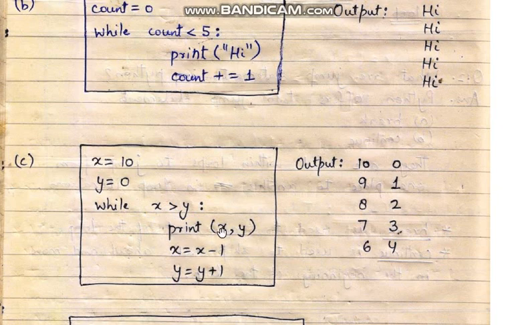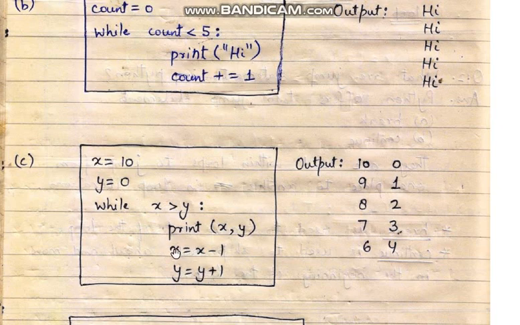So it will be printing 9 and 1, followed by the value of x being 8 and y being 2. Then again 8 is greater than 2 is true. Then it will be printing 8 and 2, and the value of x will now be 7 and the value of y would be 3. 7 is greater than 3 is again true. So it will be printing 7 and 3, and it will be changing the value of x to 6 and y to 4. Then 6 is greater than 4 is again true. It will be printing 6 and 4 for the values of x and y, and now the x and y values would be 5 and 5 respectively.